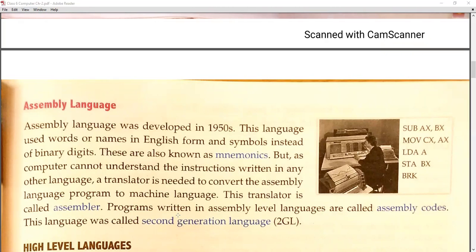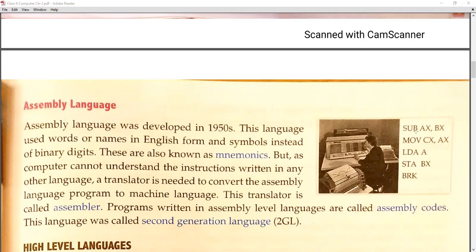अगर मैं सिंपल बात में कहूँ तो मशीनरी लैंग्वेज में इंग्लिश वर्ड को भी अगर हम ऐड कर दे, इंग्लिश सिंबल्स को भी थोड़ा बहुत ऐड कर दे, तो वो असेंबली लैंग्वेज होगी. जैसा कि आप स्क्रीन पर देख सकते हैं, SUB AX BX. AX and BX are nothing but variables, just like you do in mathematics. What you do is x equals 5 and y equals 10. If I say that you have to add x plus y, then your answer will be 15. So the way of representing our data with some other symbol is known as a variable.